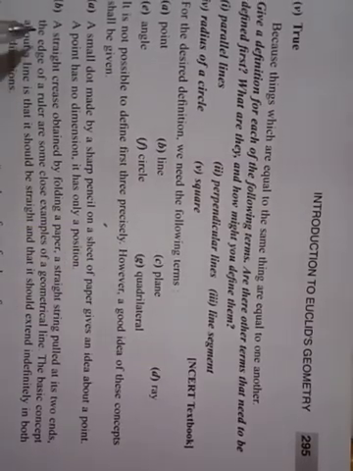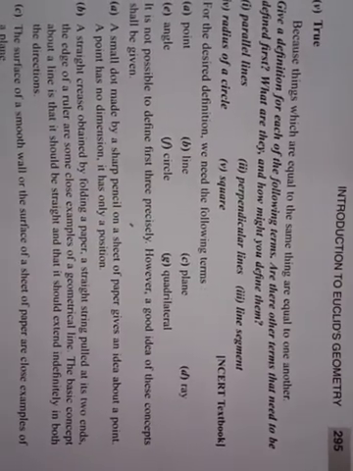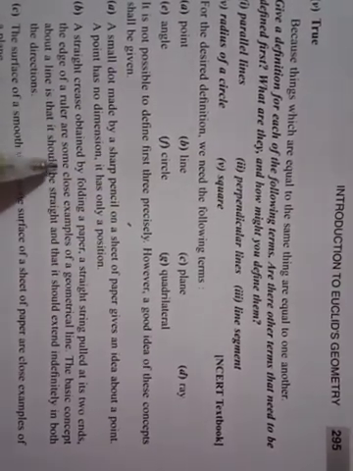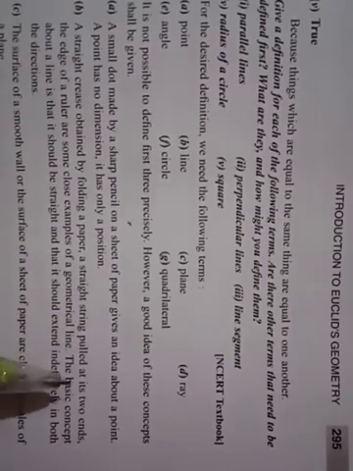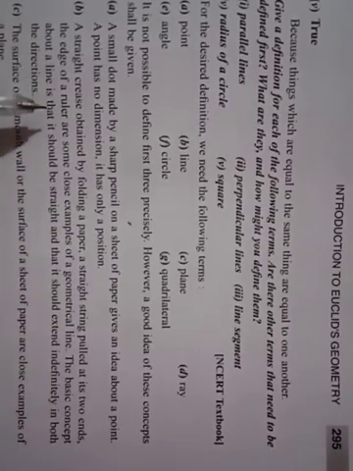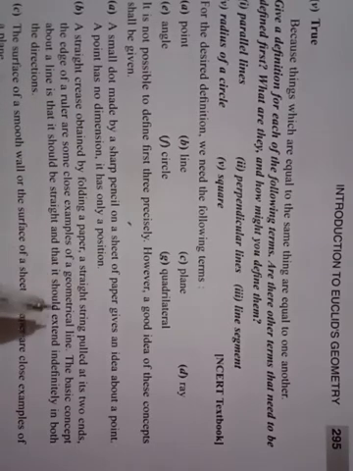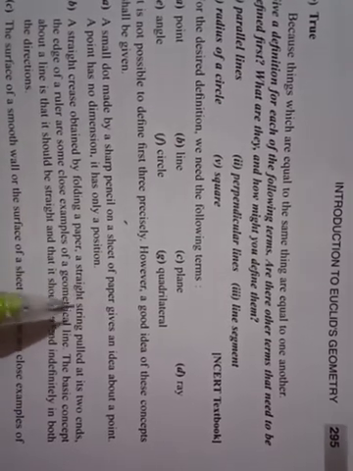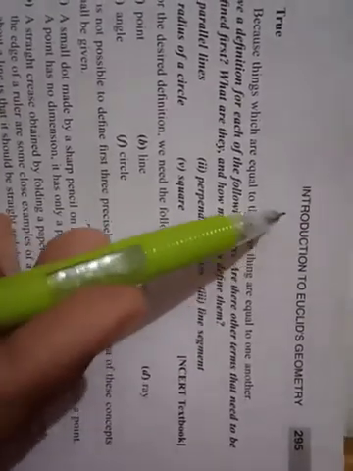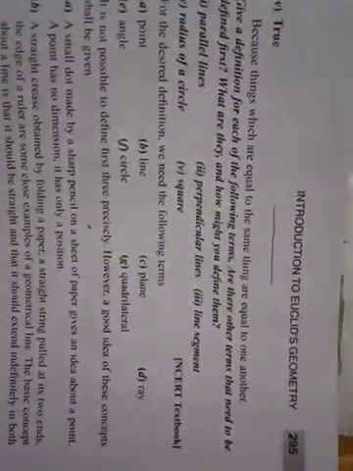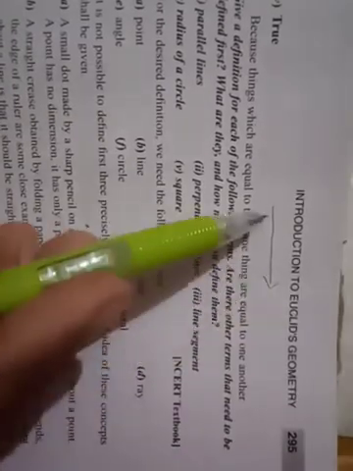Second is line. What is line? A straight crease obtained by folding a paper, a straight string pulled at its two ends, the edge of a ruler are some close examples of a geometrical line. I explained line in the simple way: this is the line. A line has no length. Okay, it can extend in both directions.